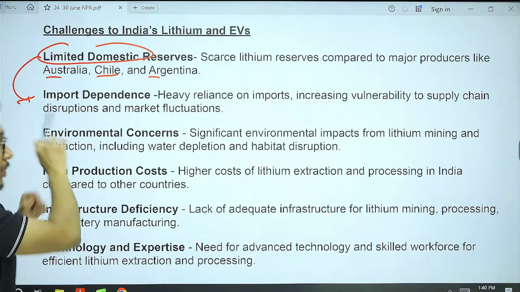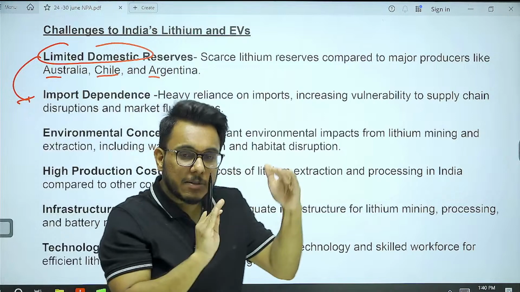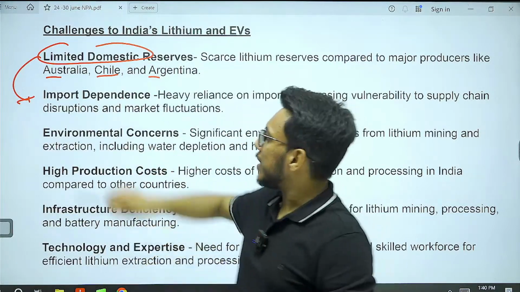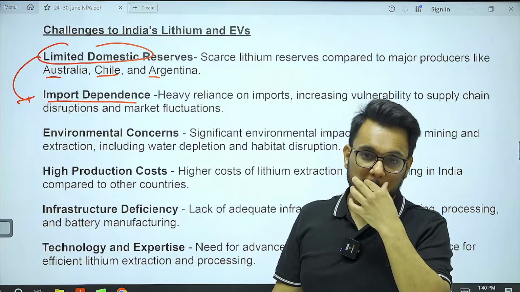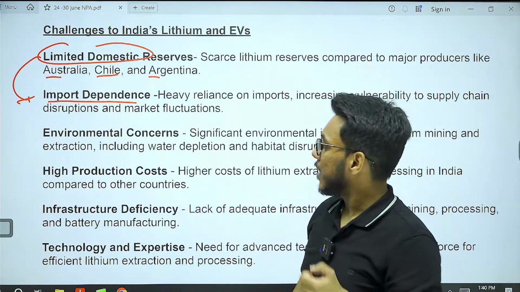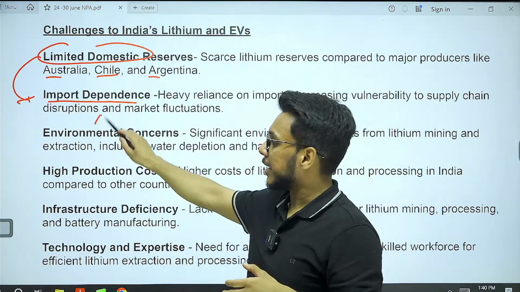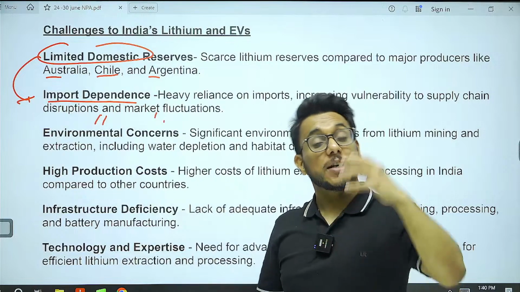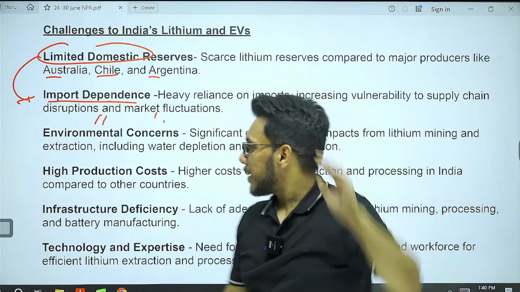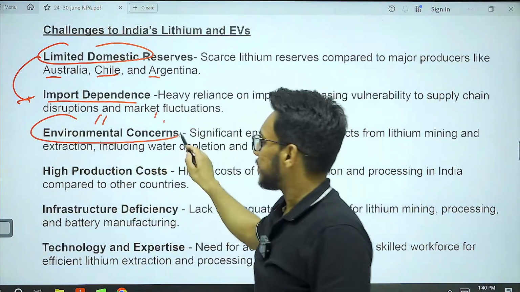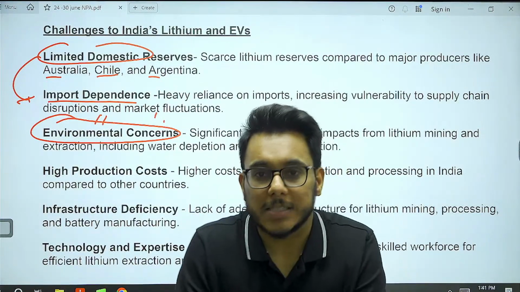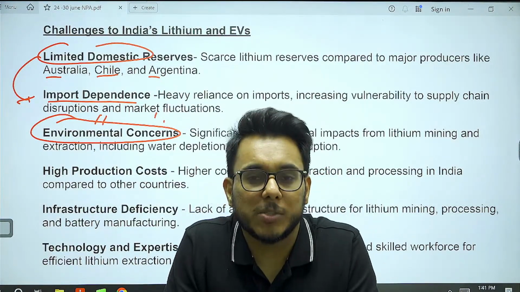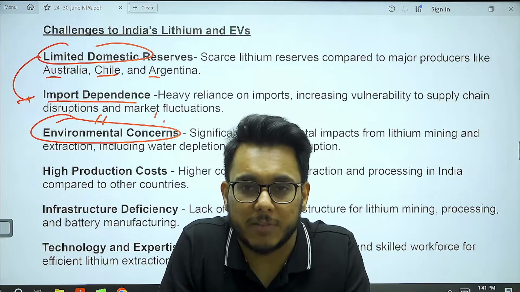Now see, one problem is connected with the other. Because of the limited domestic resource, there is a lot of import dependence on lithium. And because of that, India is vulnerable to market fluctuations and disruptions. The next is environmental concern. Now, we are saying that EVs are clean, and that choosing an EV is an environmentally conscious, environmentally sensitive choice.